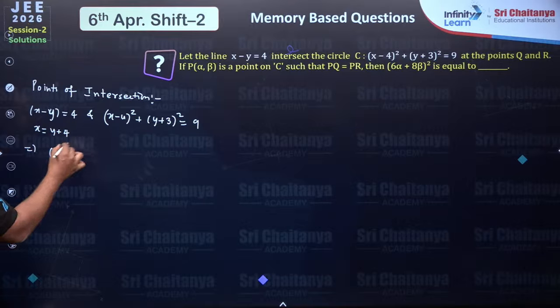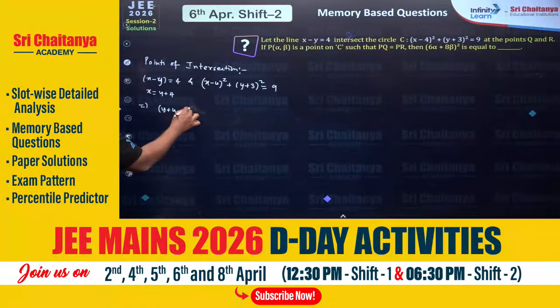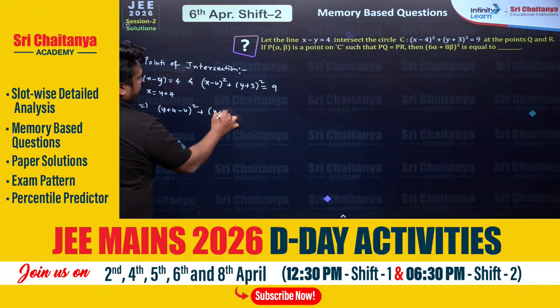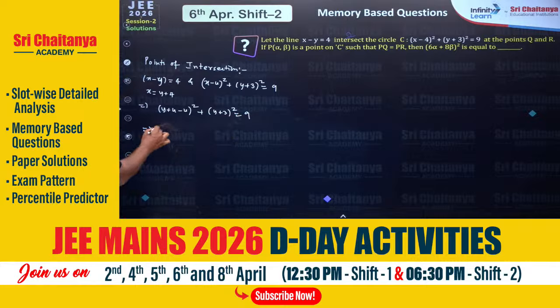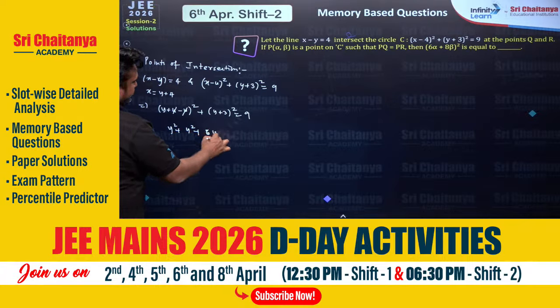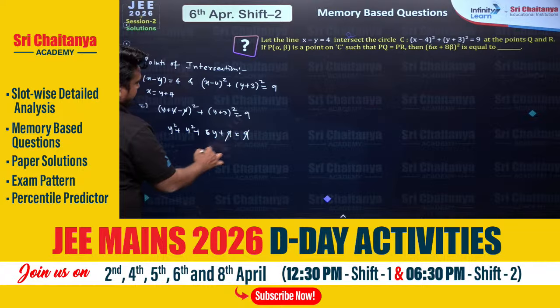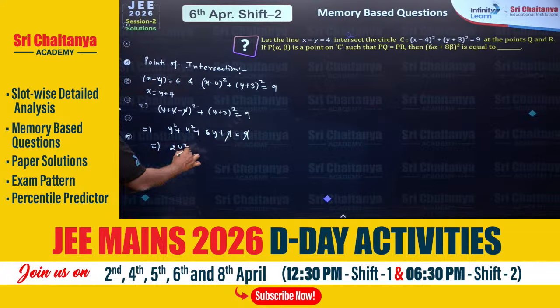Substituting x as y plus 4: (y plus 4 minus 4) whole square plus (y plus 3) whole square equal to 9. So y plus 4 minus 4 will be cancelled, right? Fine. So y square plus 6y plus 9 equal to 9. 2y square plus 6y equal to 0. Taking 2y common, y plus 3 equals 0. This gives either y is 0 or y is minus 3.